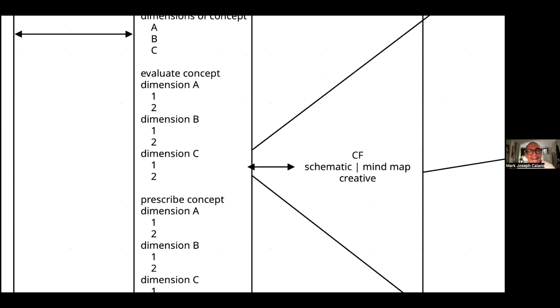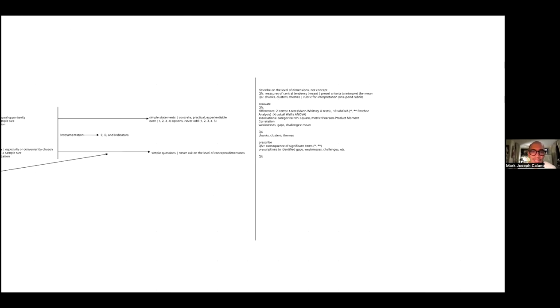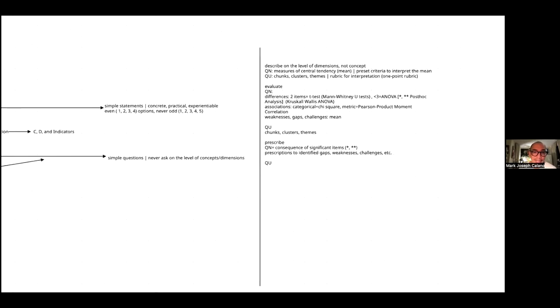So if you have gaps in concept, dimension A, B, C, and then challenges in concept A, B, C again, do not forget that. Some people will try to shortcut that process, but you cannot shortcut that process.